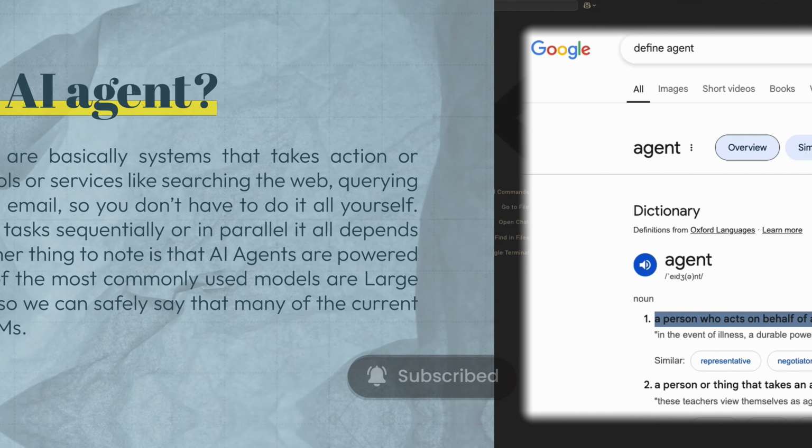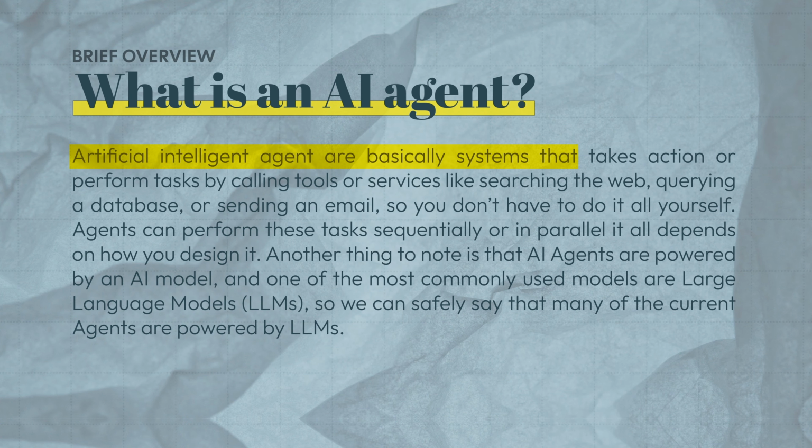As for an artificial intelligence agent, these are basically systems that take action or perform tasks by calling tools or services like searching the web, querying a database, or sending an email. So you don't actually have to do it yourself. Now, agents can perform these tasks sequentially or in parallel. It all depends on how you design them, or how they're actually put together.